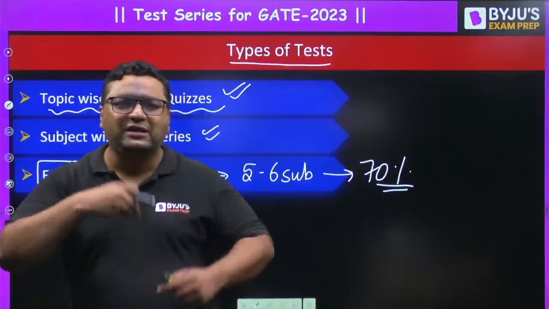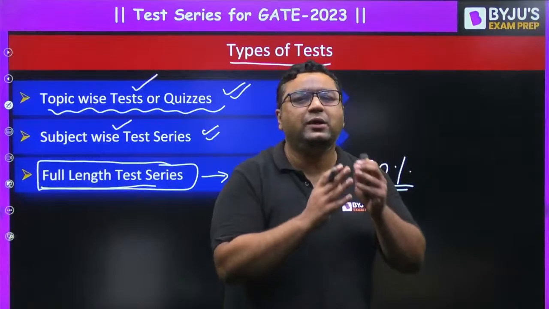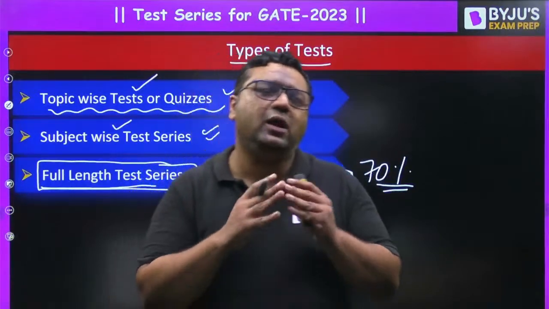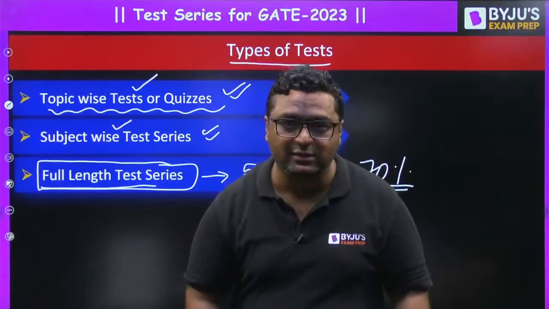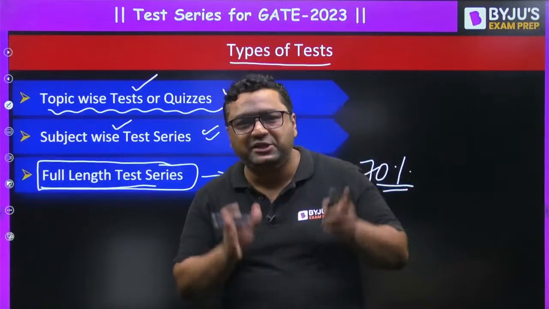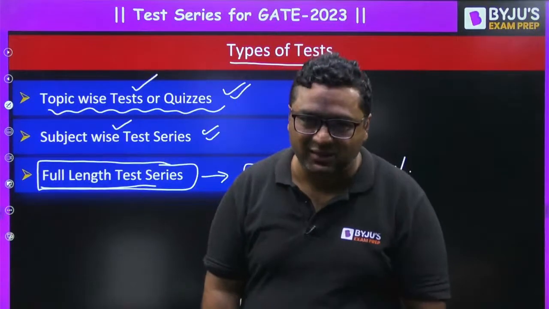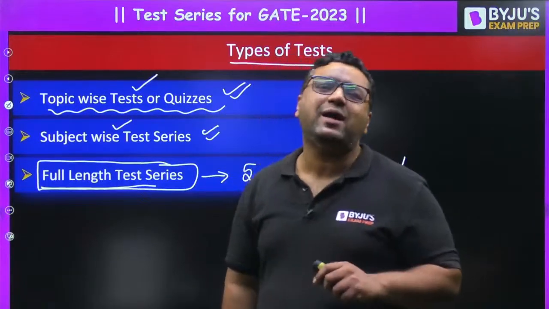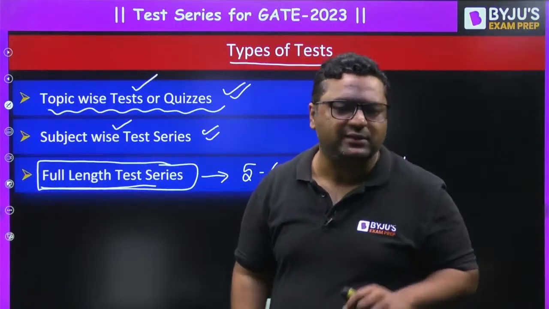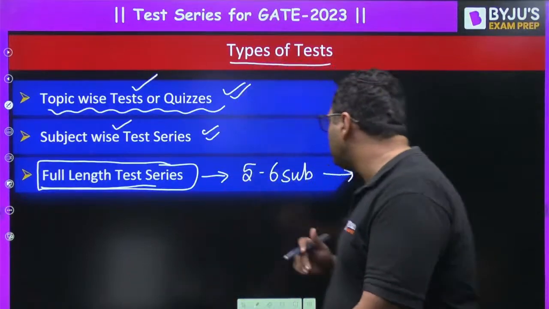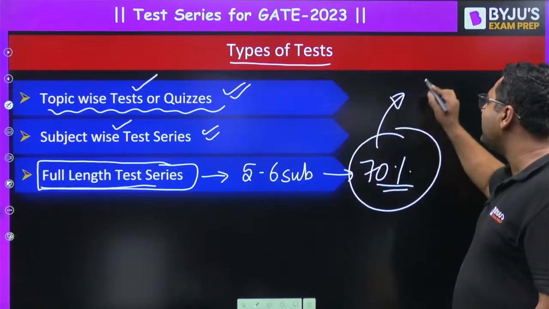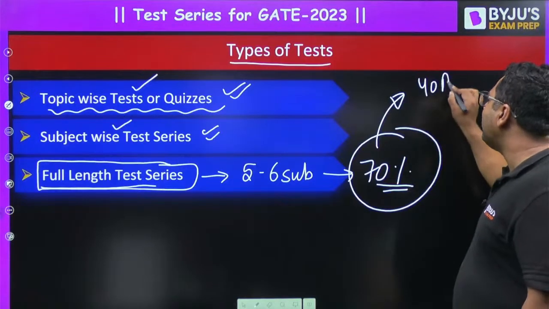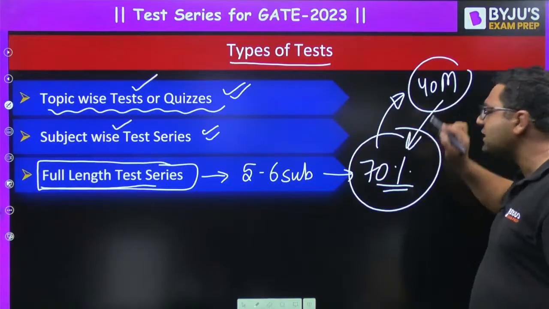Because my dear, in whatever test series you are going for, there would be at least 10 to 12 or at least 15 tests which are full length tests. And if you are waiting for December, in January you cannot attempt 15 tests. And one more thing, why are you targeting 100 out of 100 in the first test? There is no need for that. If you attempt after 70% of the syllabus, and let us say you get some 40 marks, you evaluate yourself from the 70% only, na?